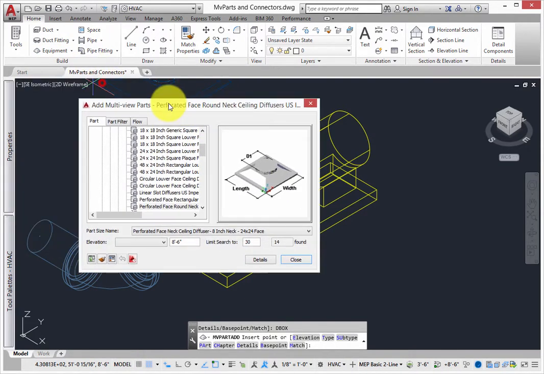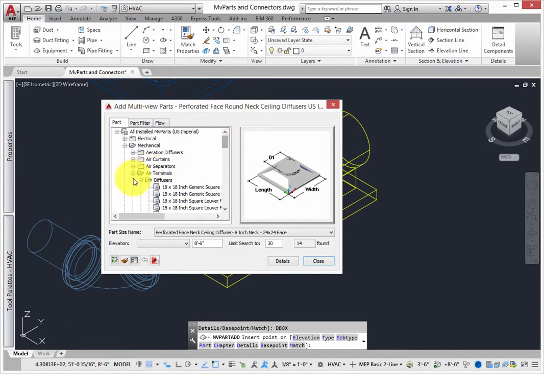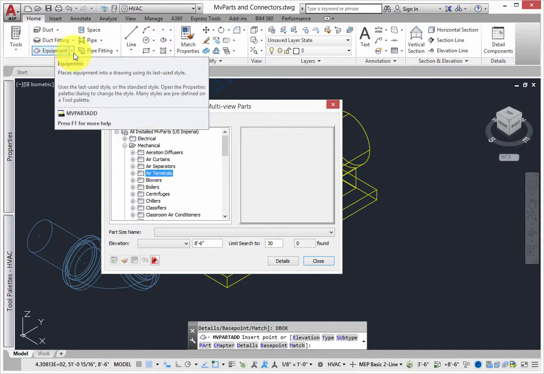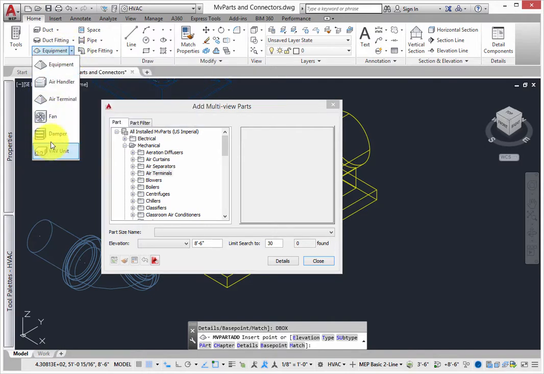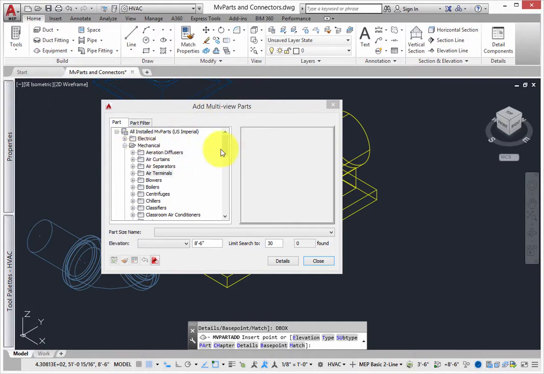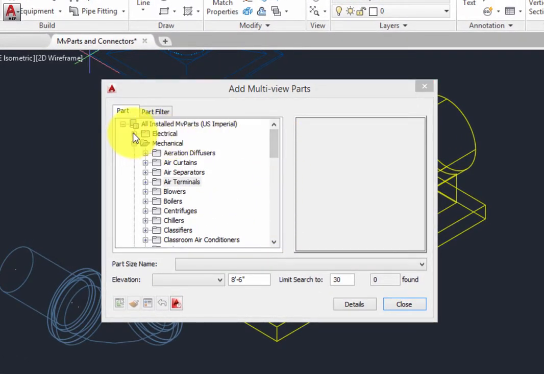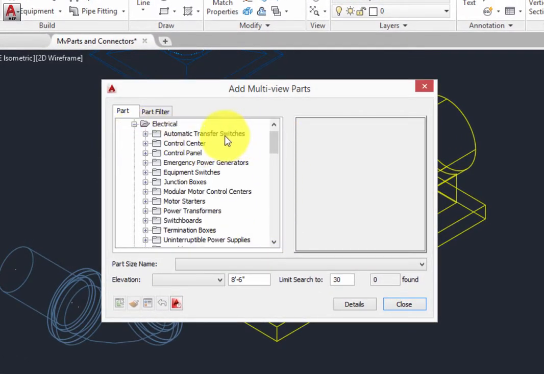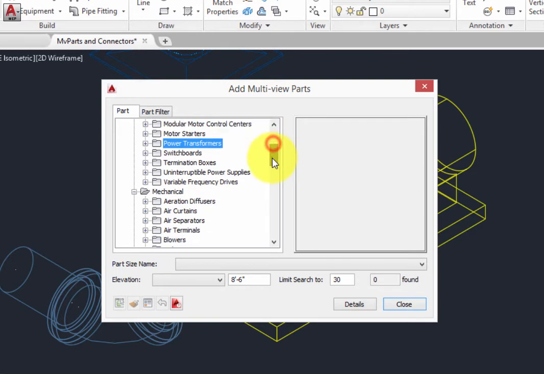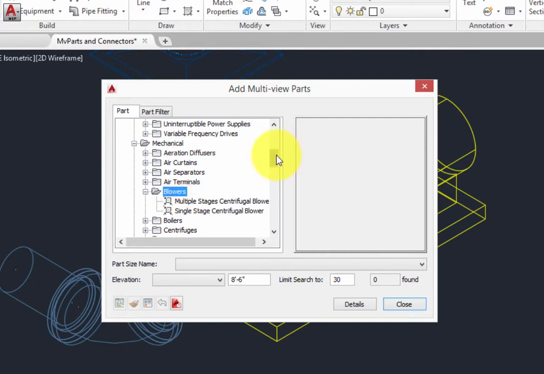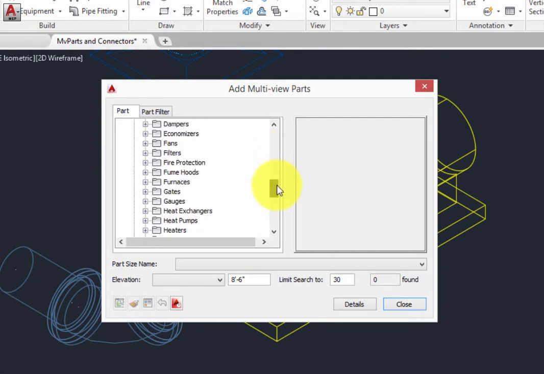Every workspace for AutoCAD MEP includes an Add Equipment tool and several examples of parts on the Home tab Build panel. When you select the Add Equipment tool, you can choose from any part in the library and continue to add parts as needed. Next, review the categories. Begin with Electrical, which includes electrical and control items. Next is mechanical. Note that mechanical also includes all HVAC process, including water and wastewater treatment, and fire protection parts.